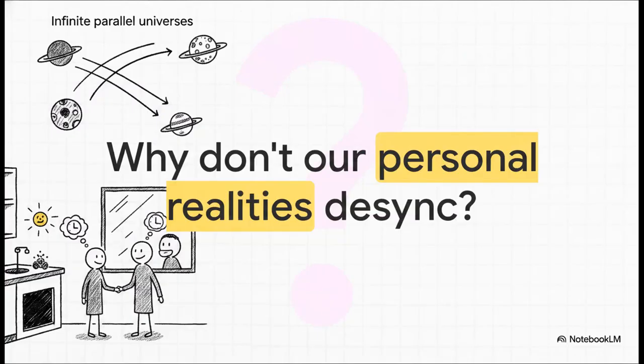Now, you might be wondering, if your 0.01 second delay renders a different frame than my 0.01 second delay, shouldn't our universes eventually split apart? This brings up the famous Wigner's friend paradox, where a friend inside a lab and an observer outside seemingly experience completely conflicting realities. Standard quantum mechanics usually just throws its hands up here and suggests there must be infinite parallel universes.